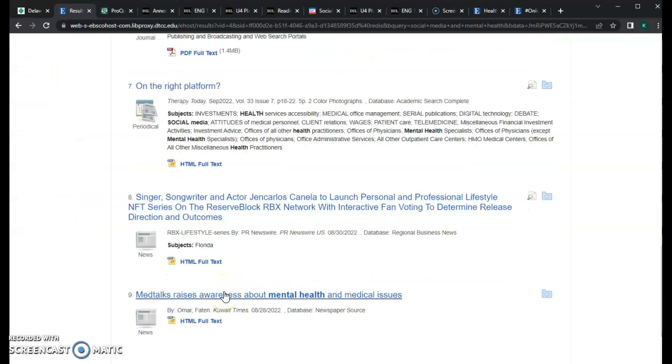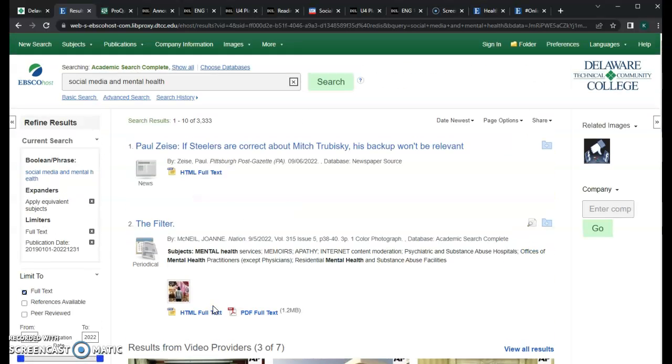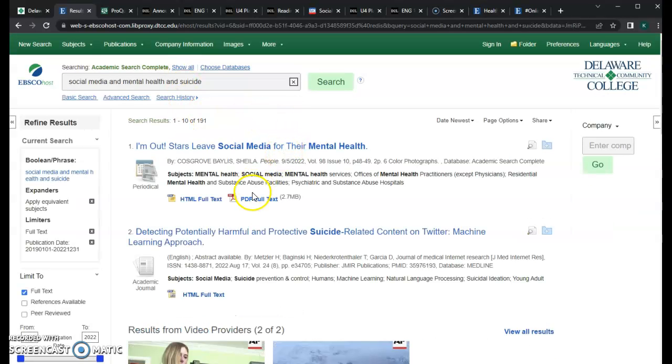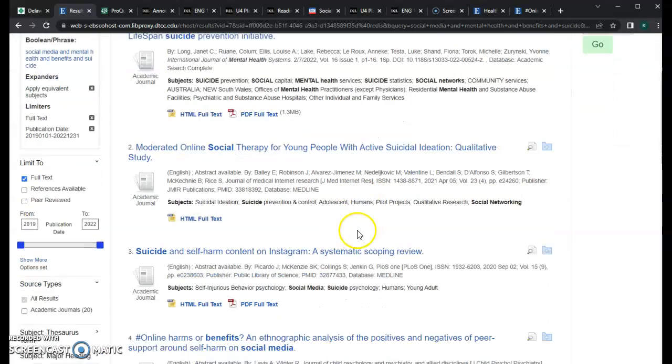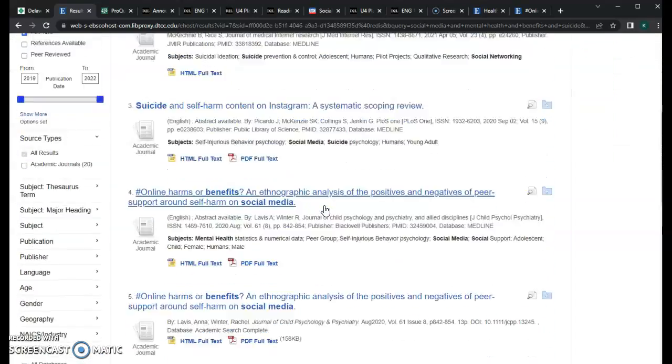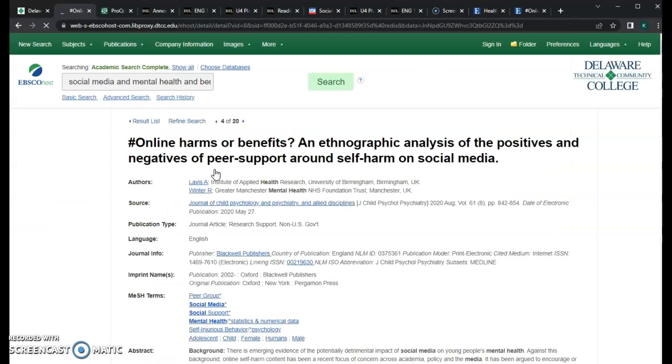And some of these you might be like, okay, that sounds interesting, but it is an incredibly dense study. Do not choose a source that you don't want to read and that you think you won't understand. I did happen to find one earlier that focused in specifically, and you can see that I'm really playing around with my keywords. And this is one that I noticed earlier that could be helpful.